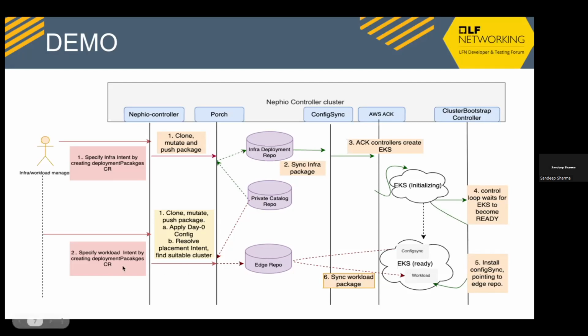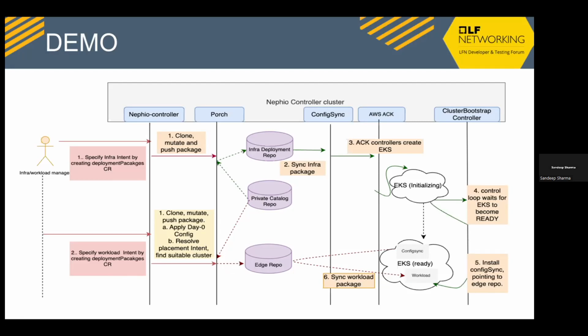And then in parallel, the user could specify the workload intent as well. In the workload intent, the user specifies the same cluster property, which belongs to the cluster that we created. And the package deployment controller will reconcile it. But it will see that the cluster object corresponding to this cluster, which is selected for deployment, is still in not ready state.